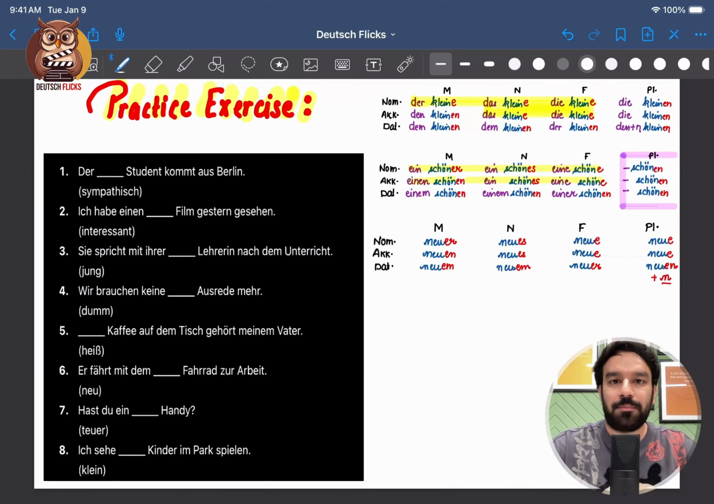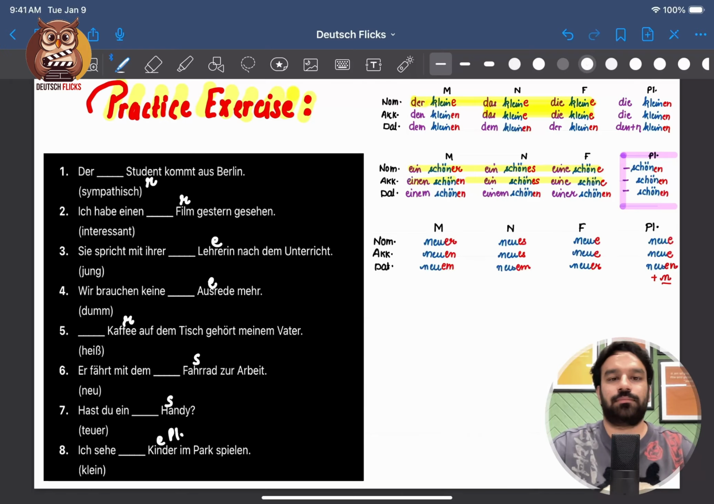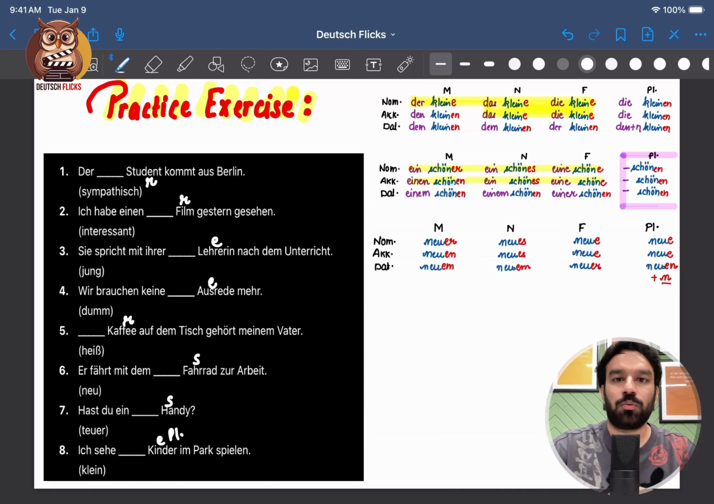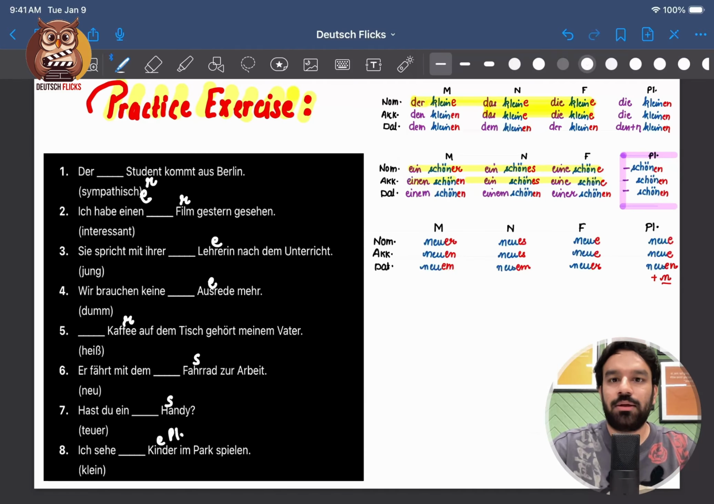Okay, firstly let me write the original article. Der Student, der Film, die Lehrerin, die Ausrede, der Kaffee, das Fahrrad, das Handy, die Kinder. So Nummer 1, der sympathische Student kommt aus Berlin. The sympathetic student, he comes from Berlin. So nominative case, the verb is being conjugated according to student, this is the subject. So the adjective ending will be only E. Der sympathische Student kommt aus Berlin.